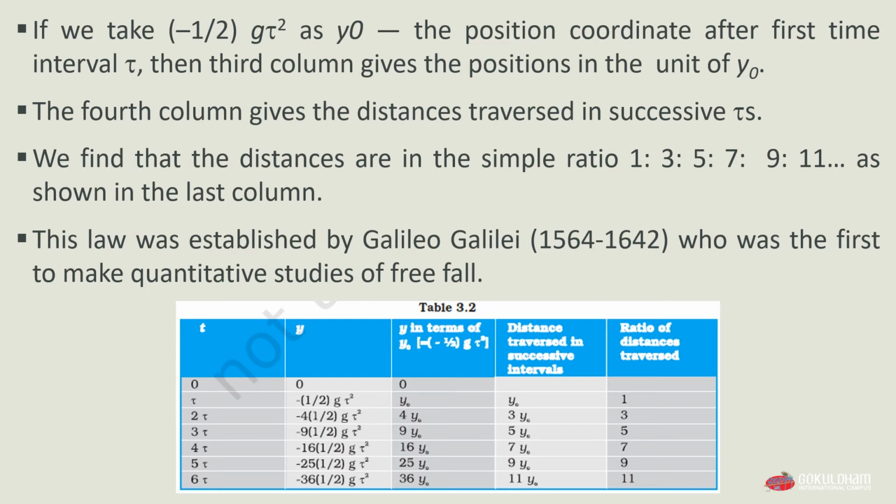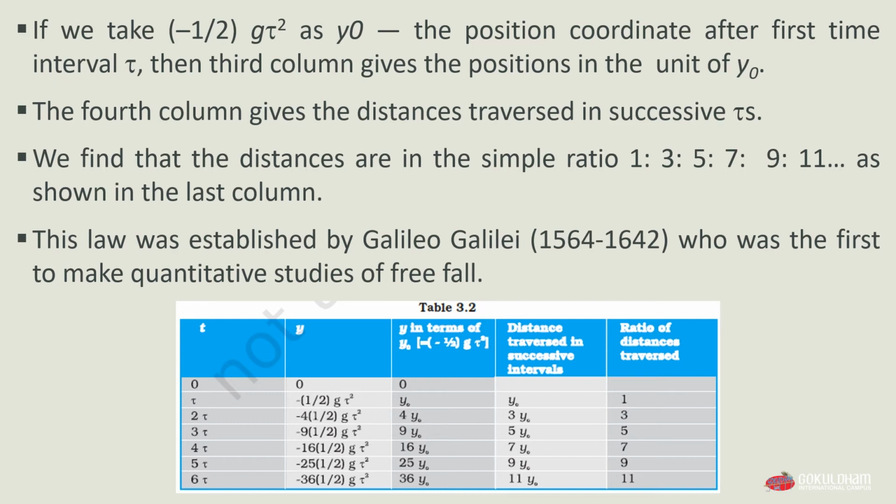Now the fourth column gives the distance traversed in successive t seconds. So the fourth column is the distance traversed in successive intervals. Now we find that the distances are in the simple ratio of 1, 3, 5, 7, 9, 11 and so on, as shown in the last column, where we have seen the ratio of distance traversed. This law was established by Galileo Galilei, 1564 to 1642, who was the first to make quantitative studies of free fall.